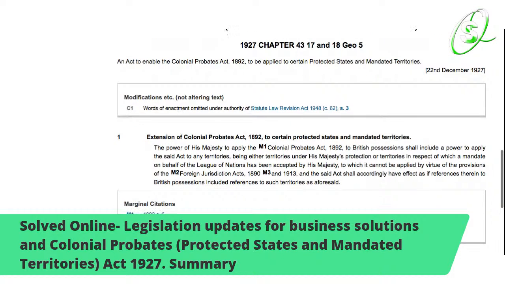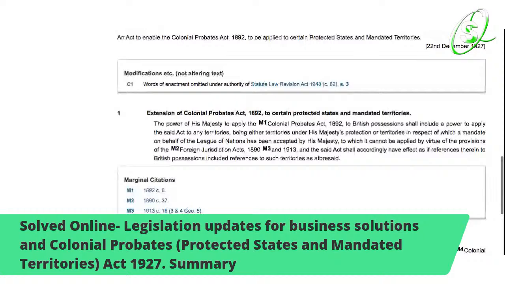It shows the power of His Majesty to apply the Colonial Probates Act 1892 to British possessions shall include a power to apply the said act to any territories, being either territories under His Majesty's protection or territories in respect of which a mandate on behalf of the League of Nations has been accepted by His Majesty, to which it cannot be applied by virtue of the provisions of the Foreign Jurisdiction Act 1890 and 1913, and that said act shall accordingly have effect as if reference therein to British possessions includes references to such territories as aforesaid.